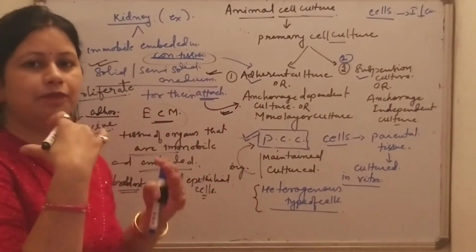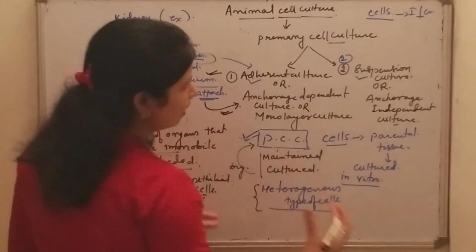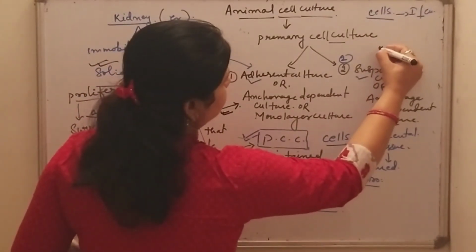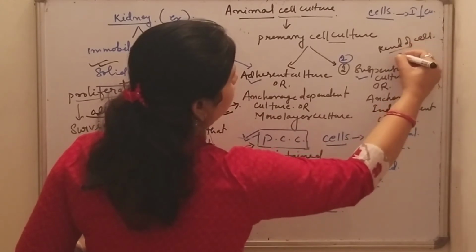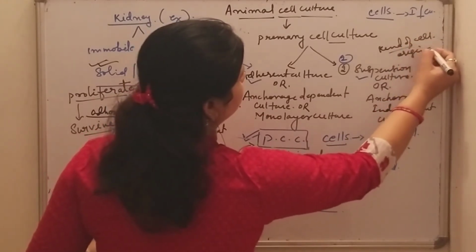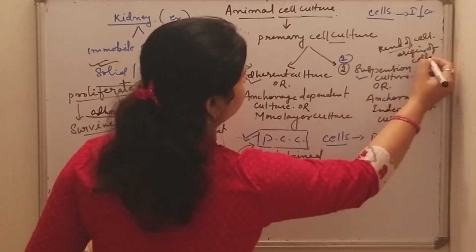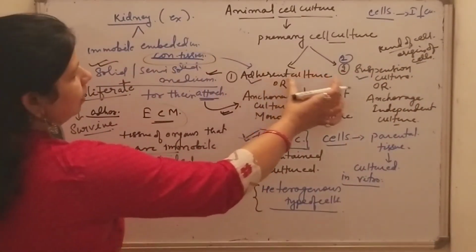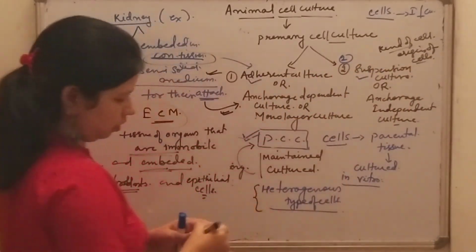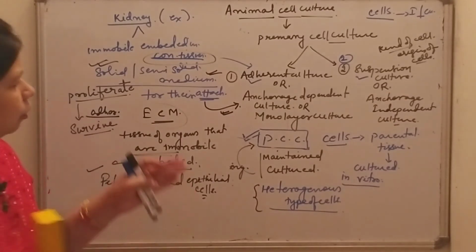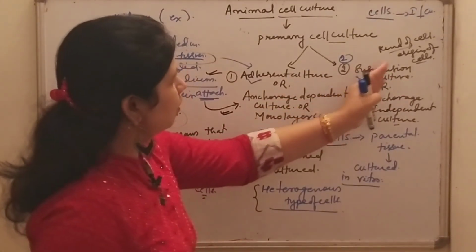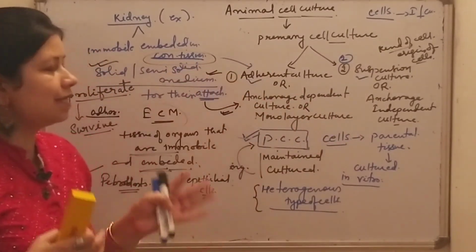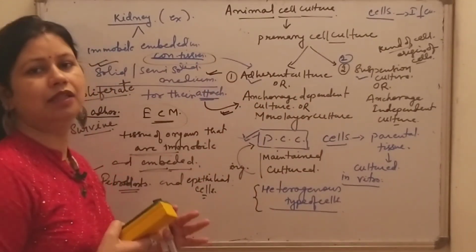Now come to the second type of primary cell culture, which is categorized on the kind of cell, or depending upon the origin of cells. There are two categories, adherent culture or suspension culture. So now what about the suspension culture? It should be clear by the name that in suspension culture, the cells are suspended in the medium.